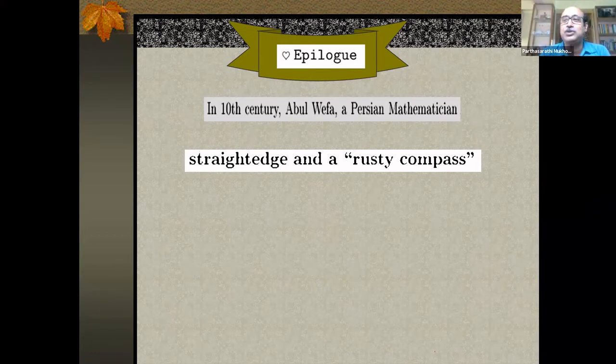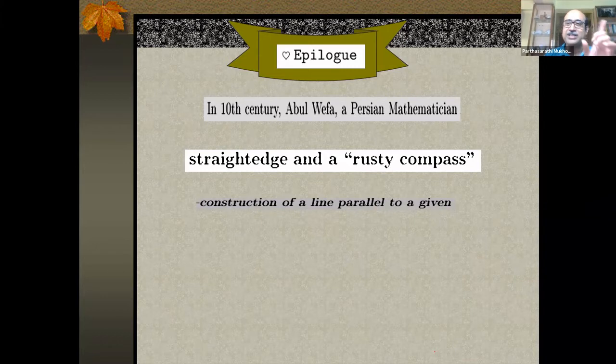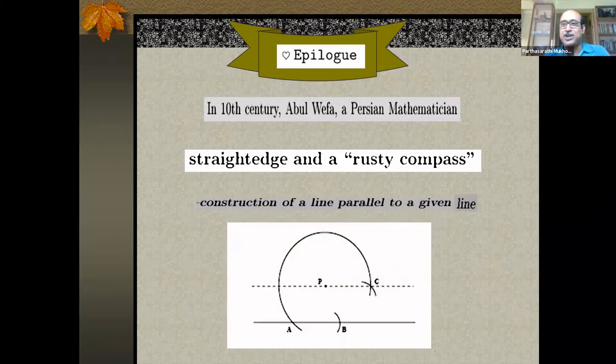So these are now things which are part of what is known as recreational mathematics. There's a fantastic book by Martin Gardner, Mathematical Circus. I refer you to that book for these kinds of things, for further discussions. I'll just show you one interesting construction only, elementary but fantastic, by rusty compass. Of course, one assumption you have to make.